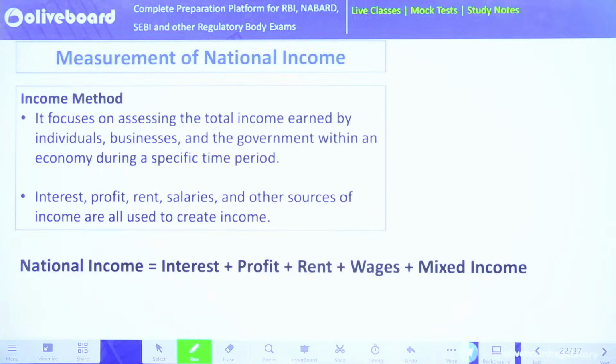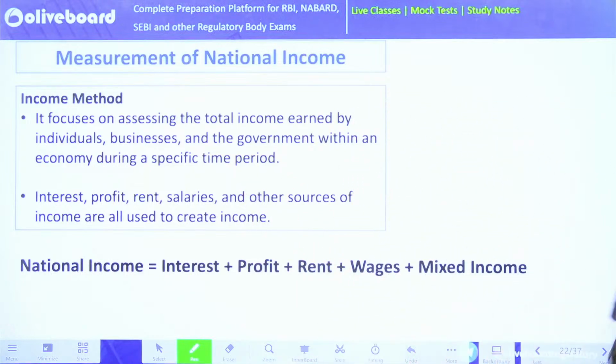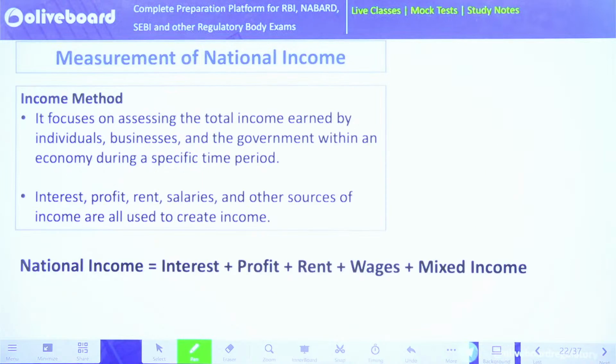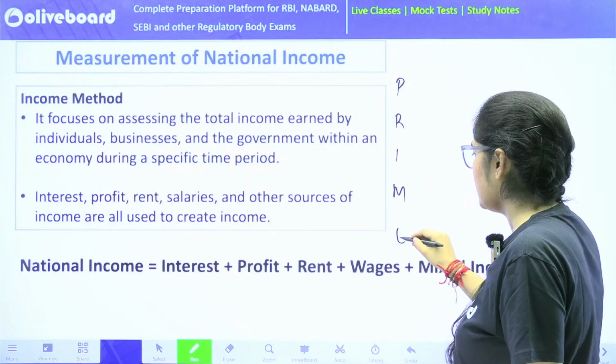Next, the second method is the income method. We have done the first portion, that is your value added method, and the next one is your income method. In the income method, we are going to add the various factors which are giving us income. There are 5 factors that you can learn. It is P, R, I, M, E.